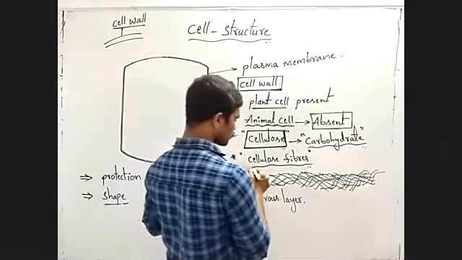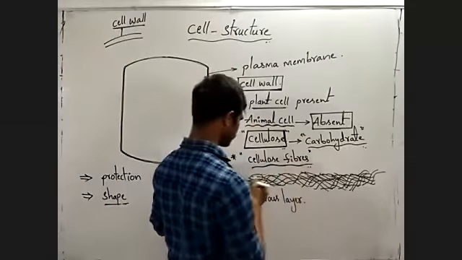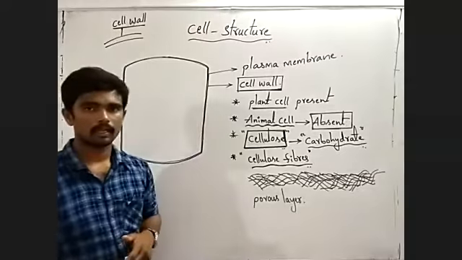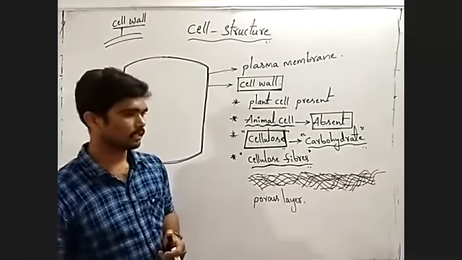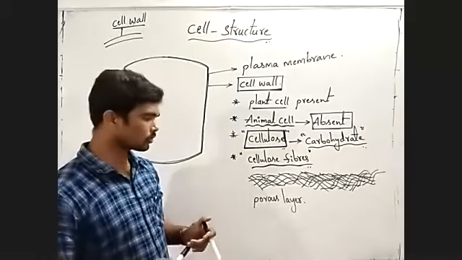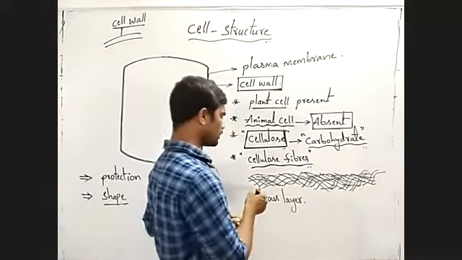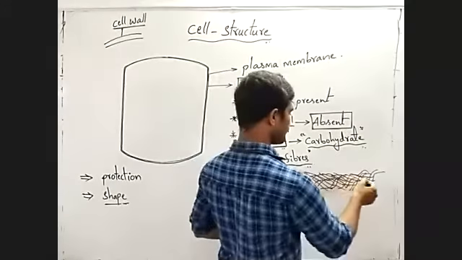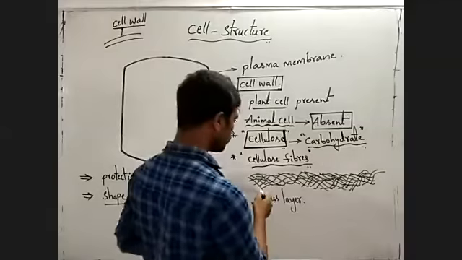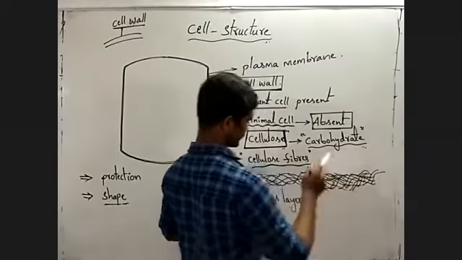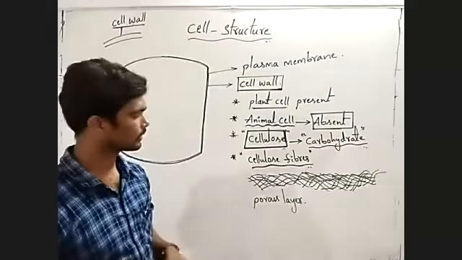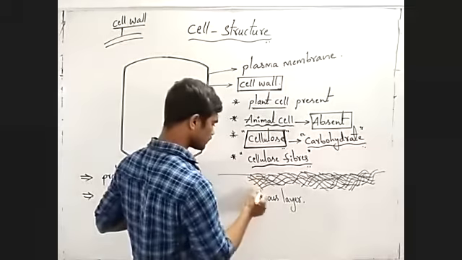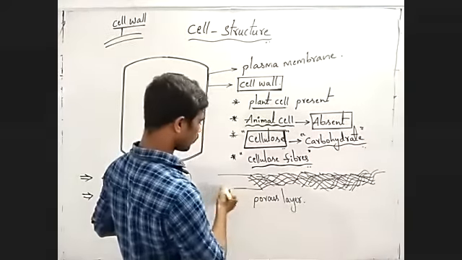All cellulose fibers collectively form a porous layer. This is the cell wall. This layer is the cell wall.